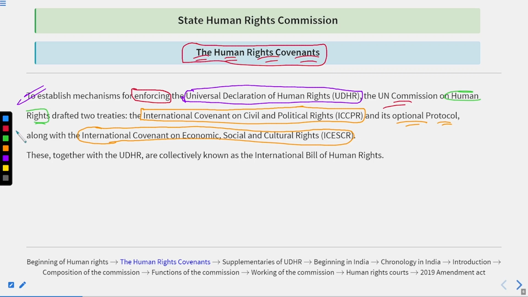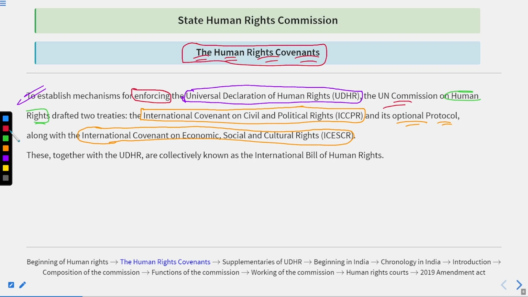Remember, these two treaties were formulated and moved ahead by the Human Rights Commission established under the United Nations, so that the UDHR could be implemented on the ground in actual reality.